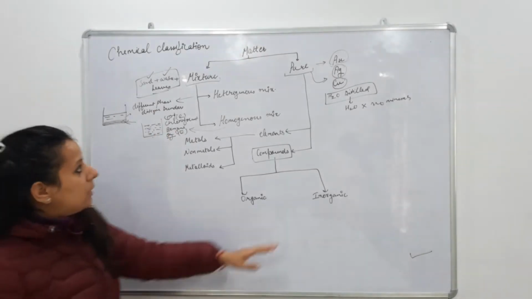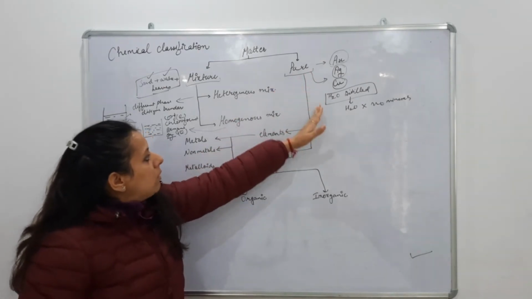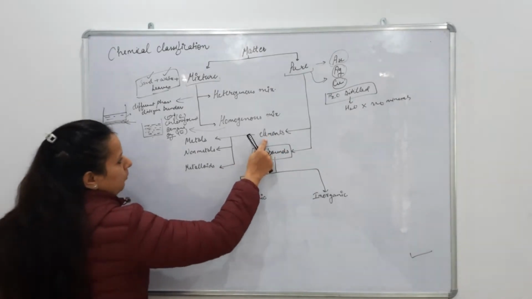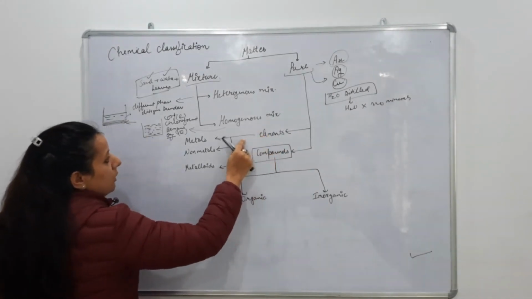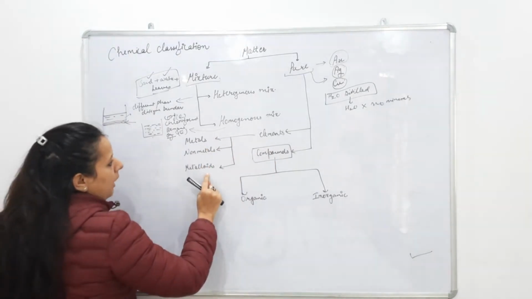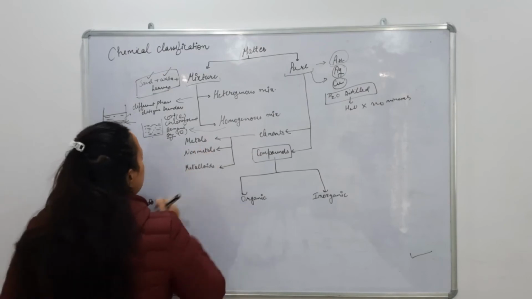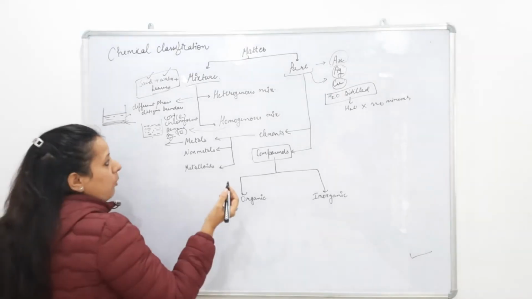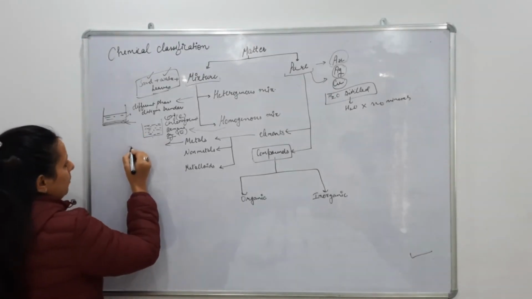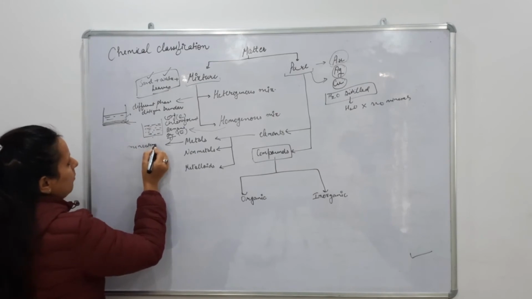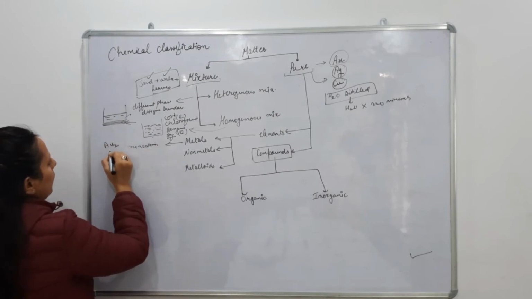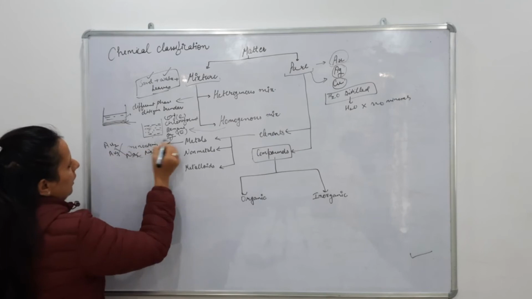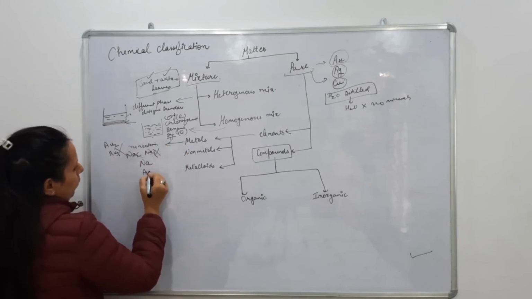Next we will further classify pure matter into elements and compounds. First we will discuss elements. Elements are further divided into metals, non-metals and metalloids. So first of all we will talk about what is metal. Metals, we have studied in periodic properties, are always monoatomic. For example, any metal, gold, it is never Au2 or Au3, sodium, Na2, Na3, never. They are always monoatomic in nature, like Na, Au, Ag.